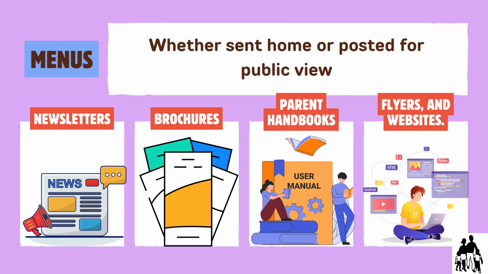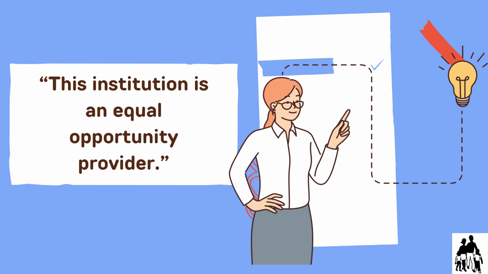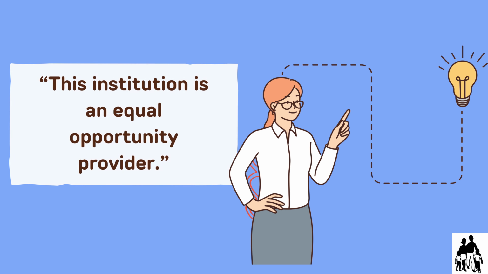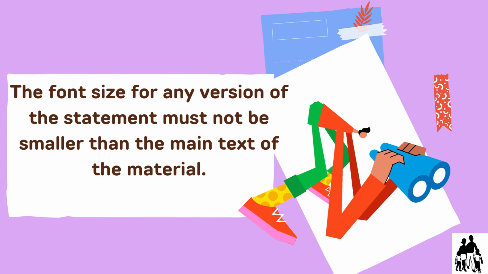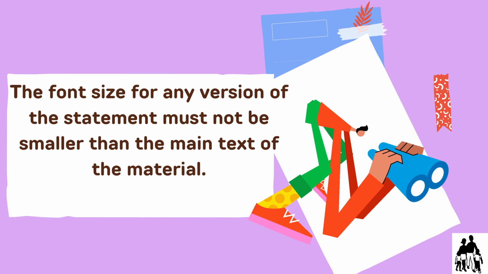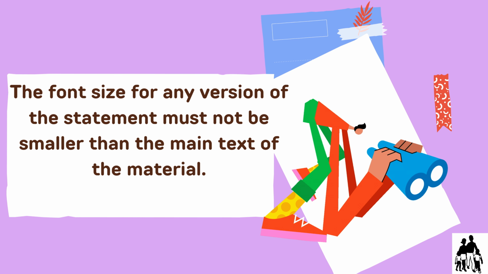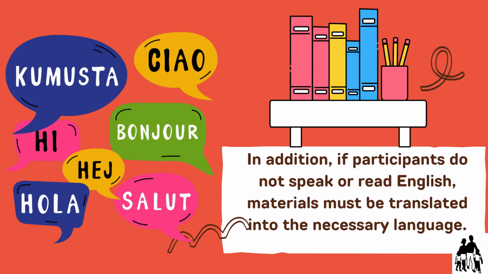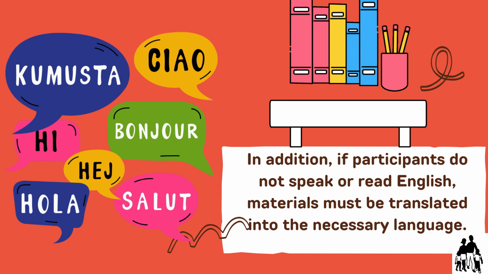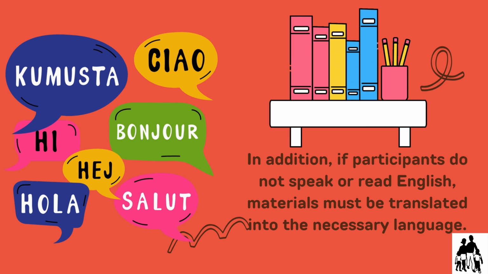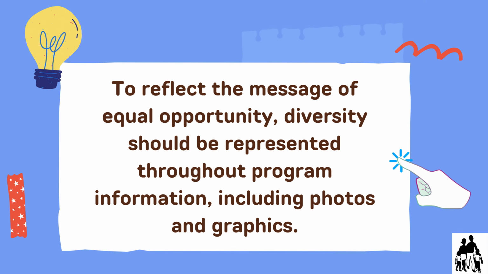If the material is too small to include the full statement, it may be abbreviated to "This institution is an equal opportunity provider." The font size for any version of the statement must not be smaller than the main text of the material. In addition, if participants do not speak or read English, materials must be translated into the necessary language. To reflect the message of equal opportunity, diversity should be represented throughout program information, including photos and graphics.